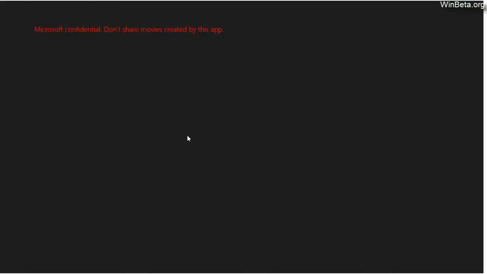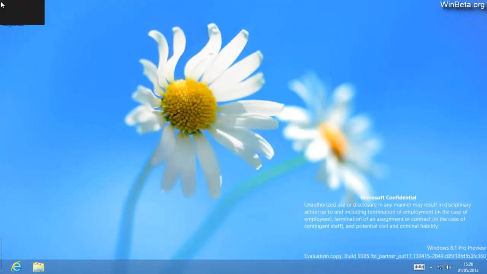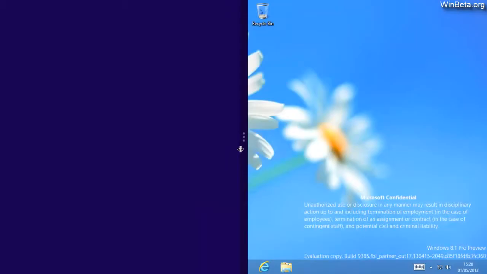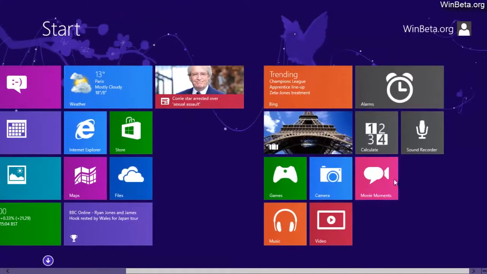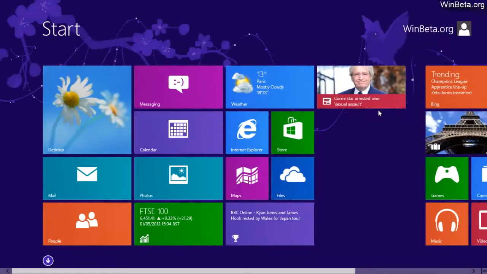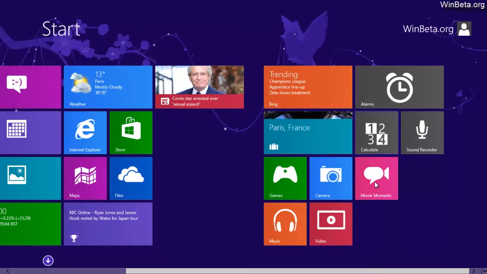Can I close? I can't close. Can I tab out? I can. Why has that crashed? It's confusing. Let me try and close that and reopen it. That's not the app that I wanted to launch. And I can't close that one either. It appears I'm having some issues here with this new build. Let's try and launch Movie Moments again.